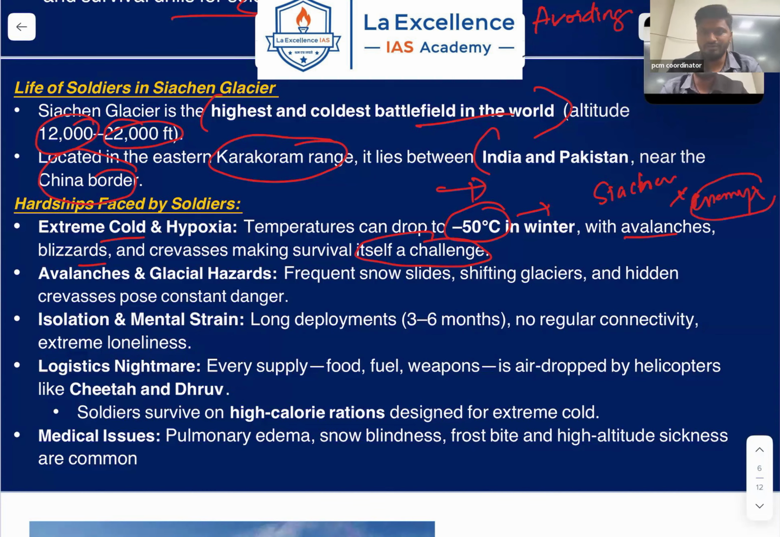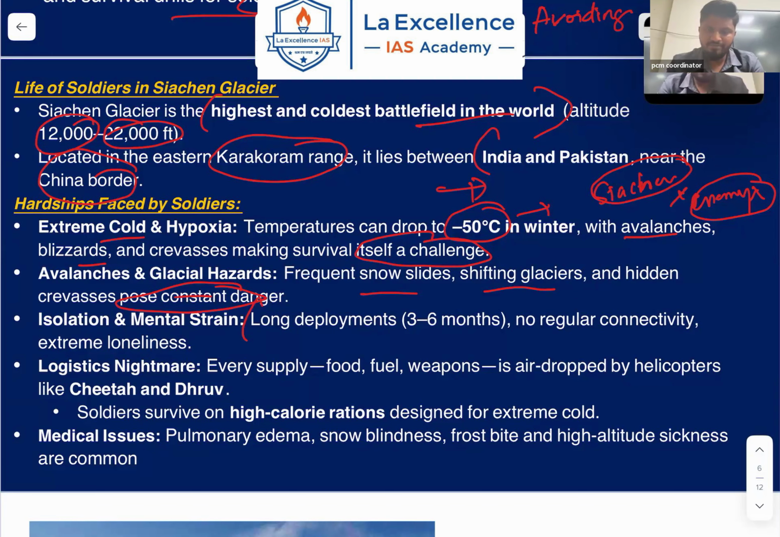So for the soldiers surviving in Siachen, the more dangerous thing is not the enemy, not Pakistan or China, but the terrain itself. Then avalanches and glacier hazards. Frequent snow slides, shifting glaciers, and hidden crevasses pose constant danger.